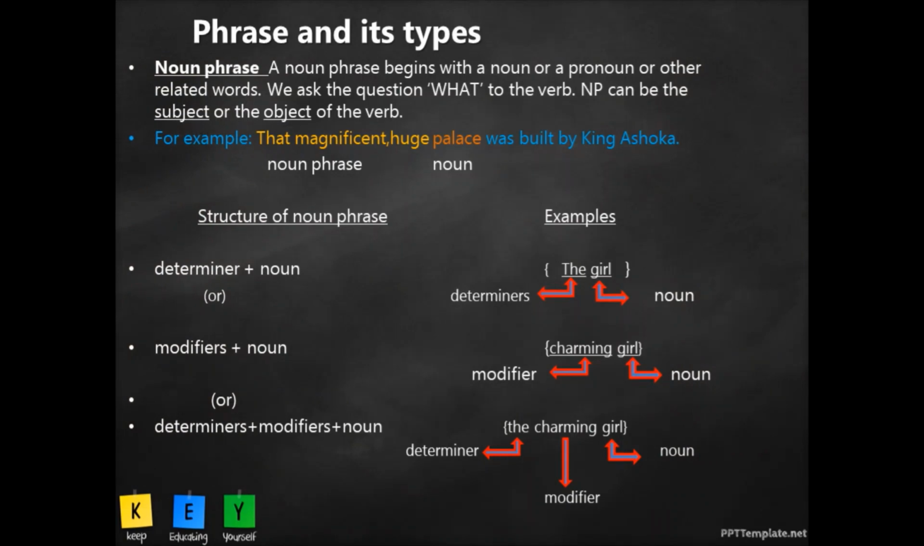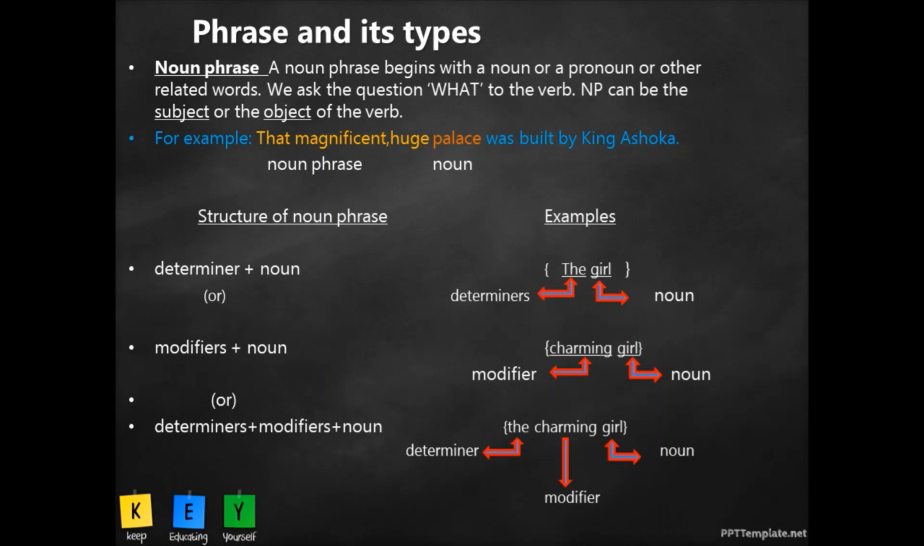Let us learn about the different types of phrases used. Now these groups of words are used in a sentence to perform specific tasks. Depending on the function it performs, we classify them as different phrases. That is noun phrase, adjective phrase, adverb phrase, and so on. Let's learn about three important phrases used. That is noun phrase, adjective phrase, and adverb phrase. Let's learn about the noun phrase.